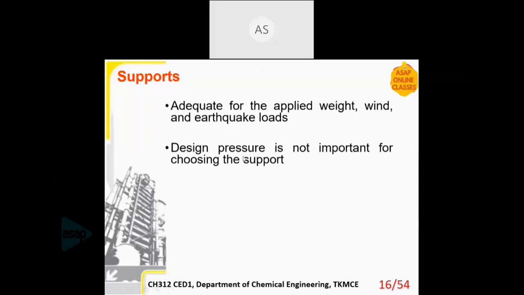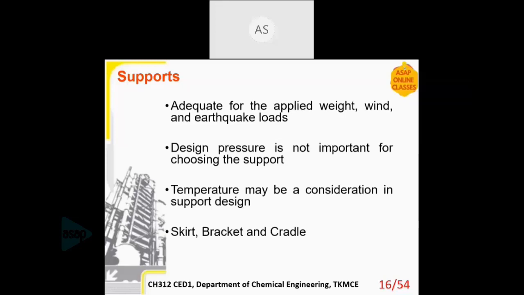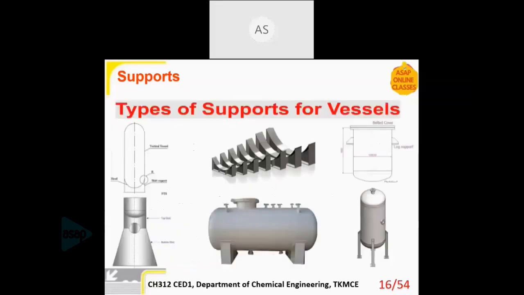That is why design pressure is not important while choosing the support. But the temperature is a consideration because there is a point of contact between the outside of the shell and the support, so there may be thermal expansion effects, etc. That must be considered. So these are the types which you have to study: skirt support, bracket support, and cradle support. Again, this is available in IS 2825. These are the three different types.